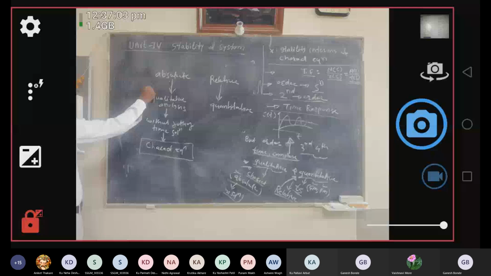In general any transfer function can be represented by b0 into s raised to power m plus b1 into s raised to power m minus 1 plus up to bm in the numerator, and in the same way the characteristic equation q of s is a0 into s raised to power n.